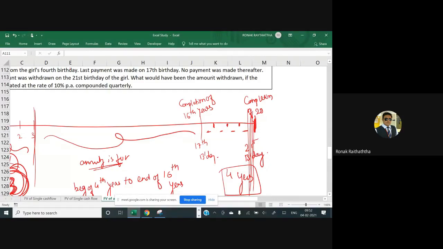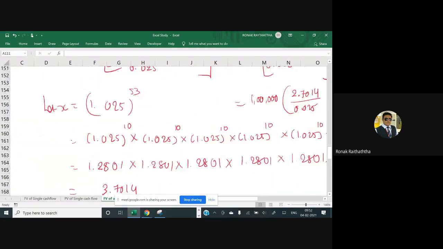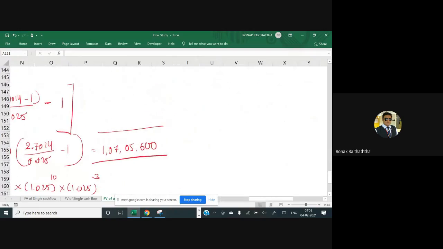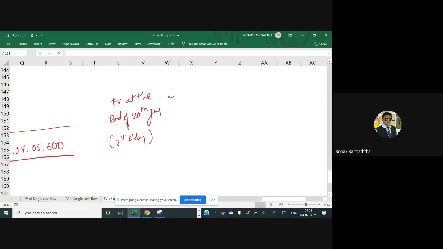So again for 4 years, the compounding will take place, but only the single transaction formula will be applied. So FV at the end of the 20th year, or I may just say 21st birthday, equal to FV at the end of the 16th year. I am really sorry, I have taken too much of your time.